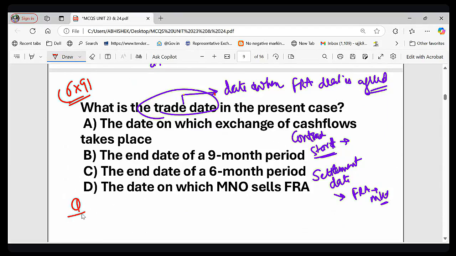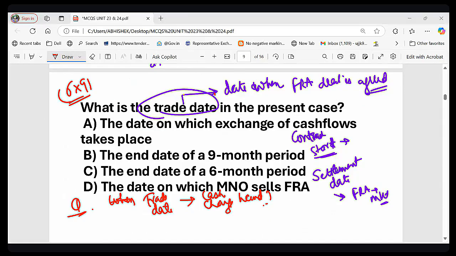Let me ask you a question. Does the trade date refer to when cash actually changes hands? Yes or no? What do you think? So the correct answer is no, because cash flows are settled later, but the contract becomes relevant at the end of 6 months. So the correct answer is no.